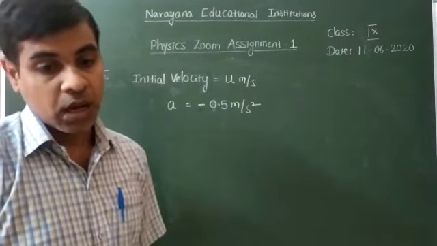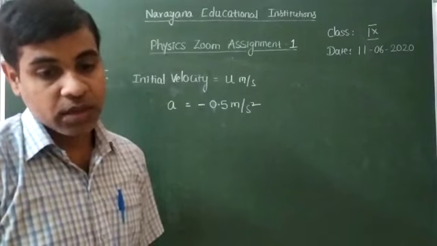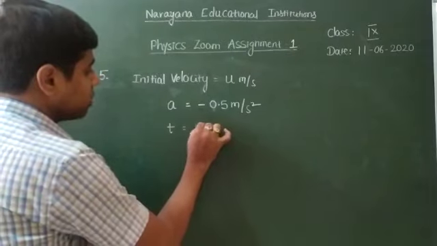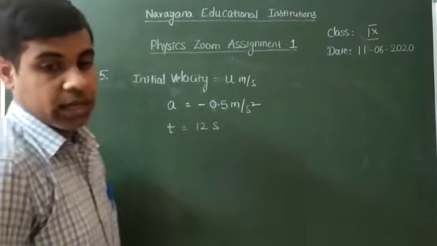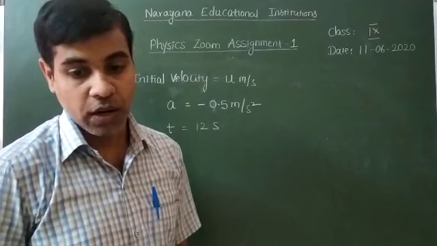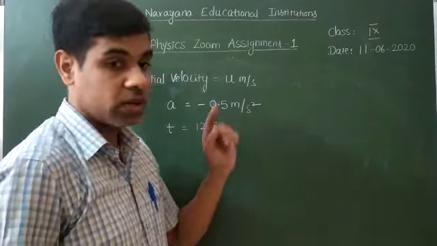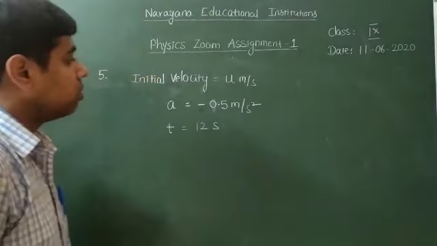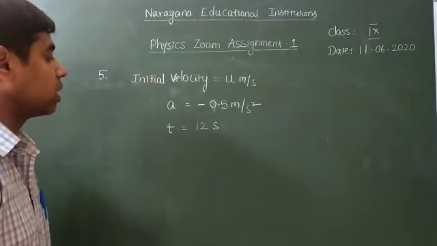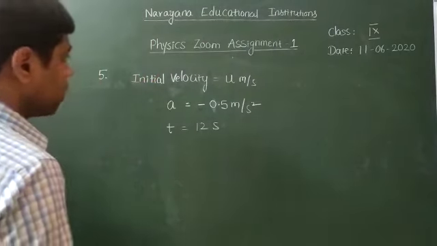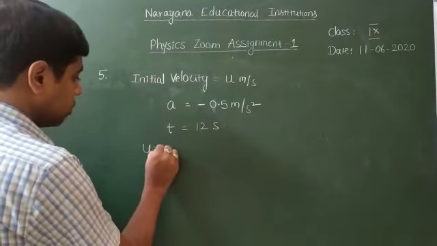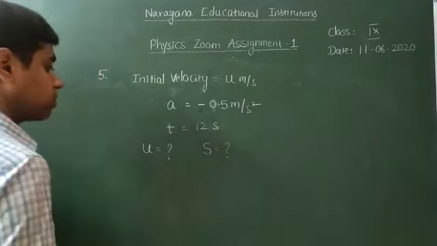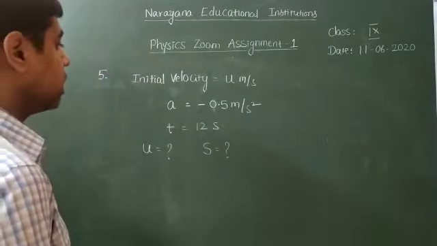Then it stopped after traveling for 12 seconds. So the time taken to stop they have given is 12 seconds. And then what we need to find out is the initial velocity, and then the distance traveled by the bus before stopping. So first we need to find out u, and we need to find out s also. Okay, now see carefully here.